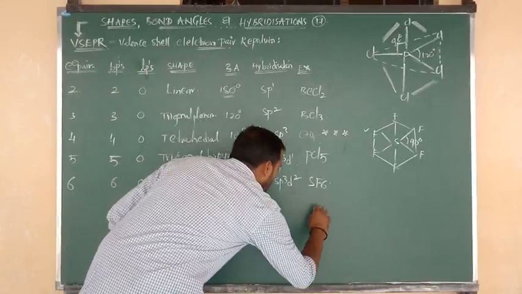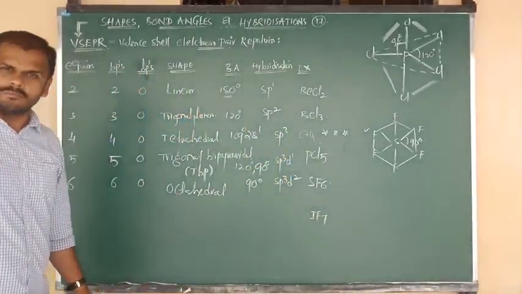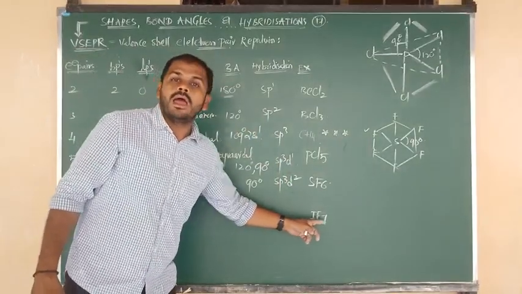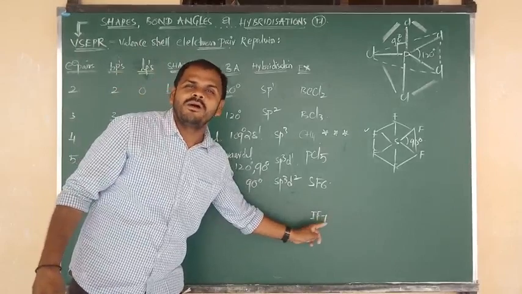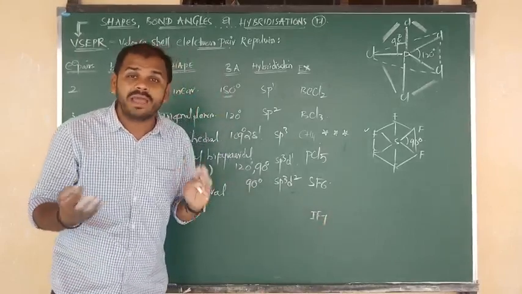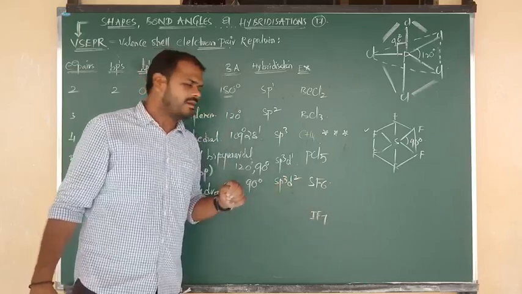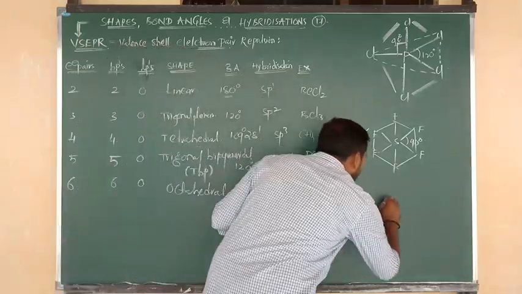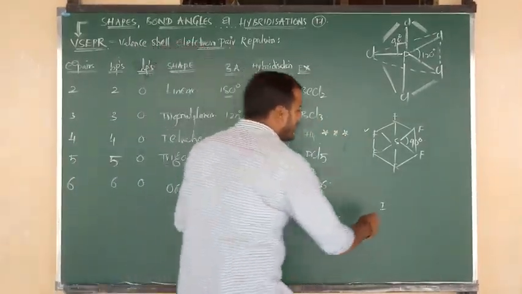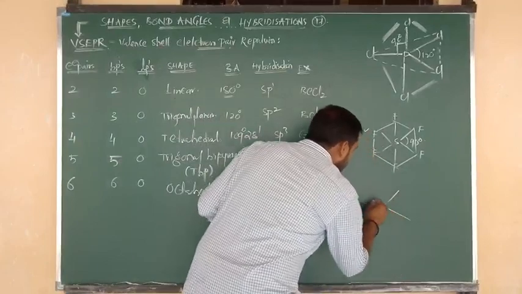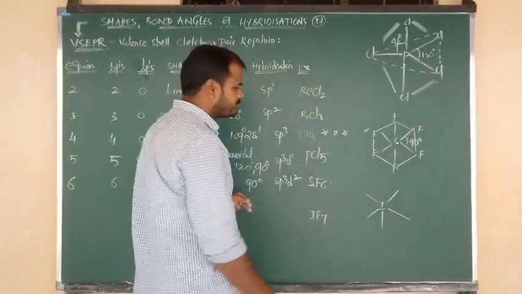And one more example I want to tell you: IF7, iodine heptafluoride. Hepta means 7 beta. Once again, what is meant by IF7? Iodine heptafluoride. So central atom is I. Around iodine, 7 fluorines are there. But out of 7 fluorines, 5 fluorines are present in one plane.